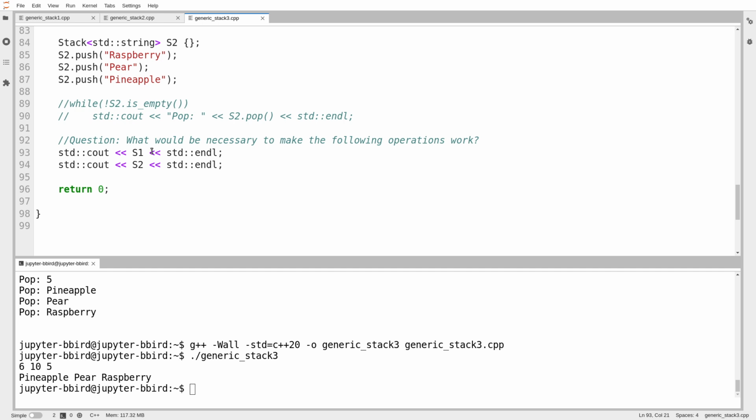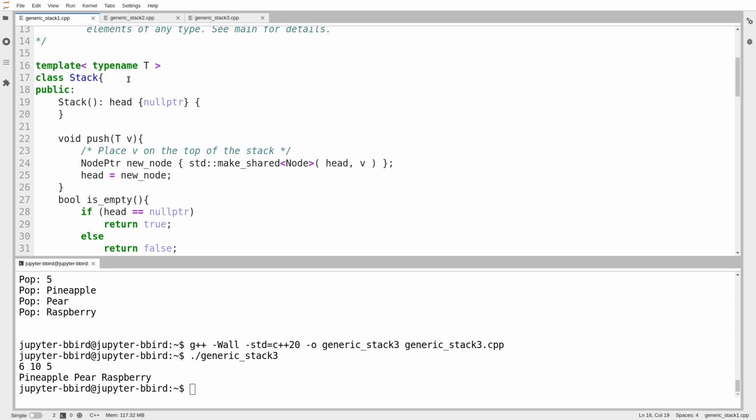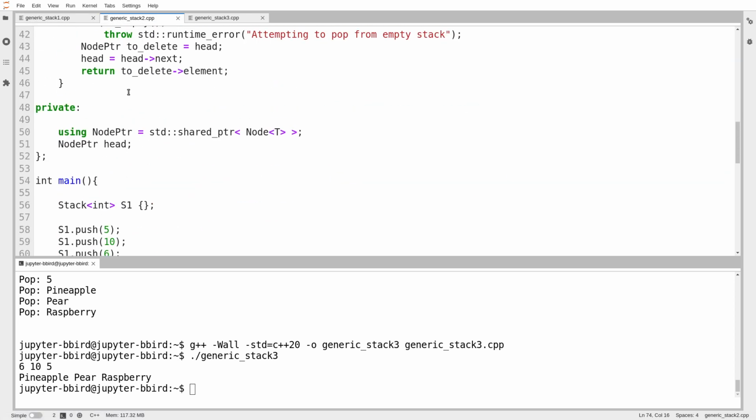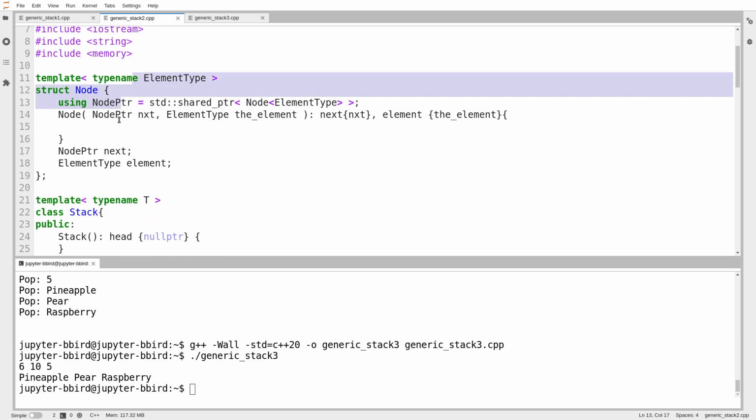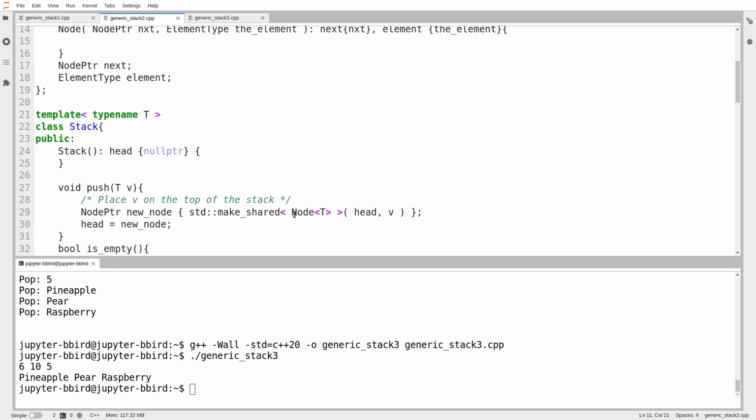However, all we care about for exams in 116 is the ability to make templated types, a really big deal, and some understanding of the fact that when I have a templated type that is itself using another templated type, there is a bit of cumbersome notation associated with that, because the node type needs its own template directive, which means when I use the node, I have to use angle brackets to indicate what its parameter type is.